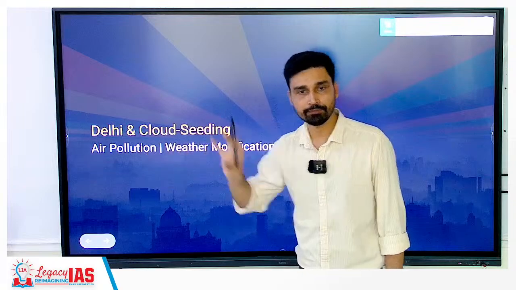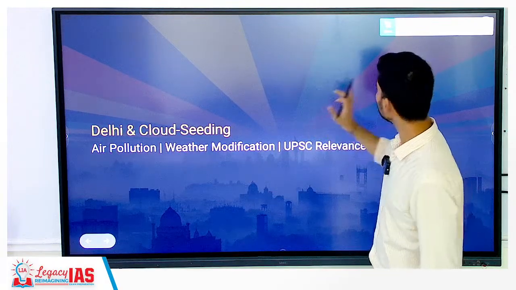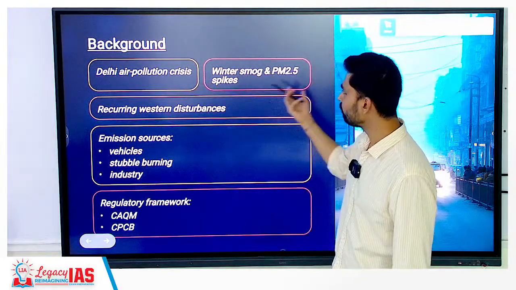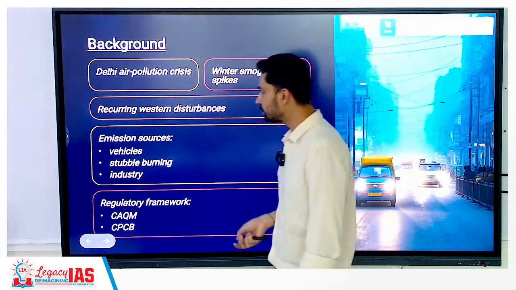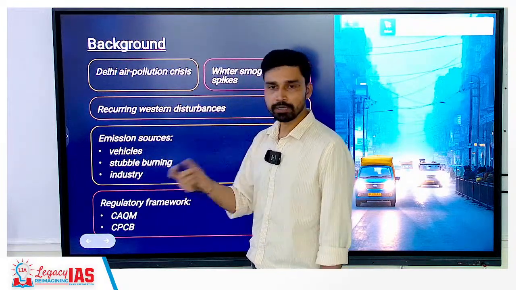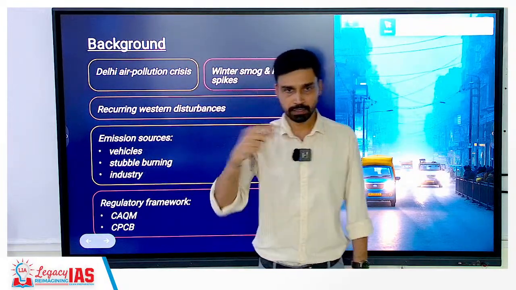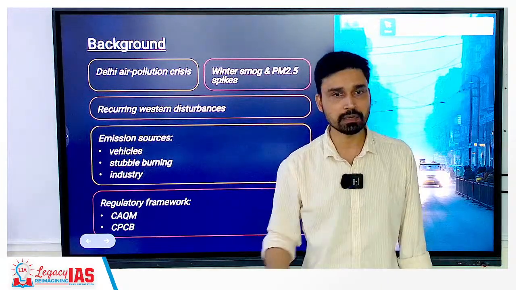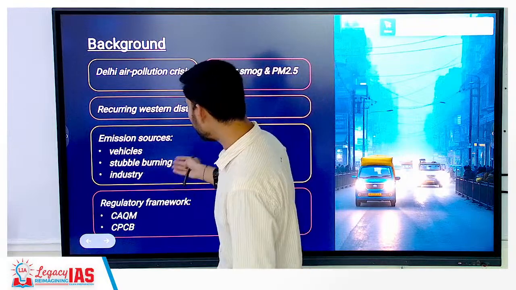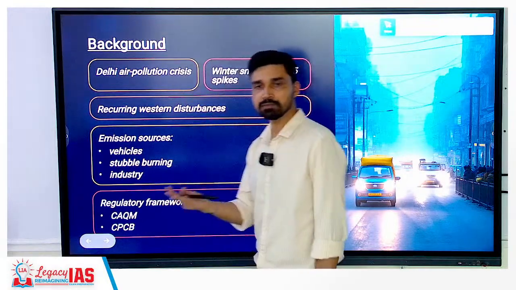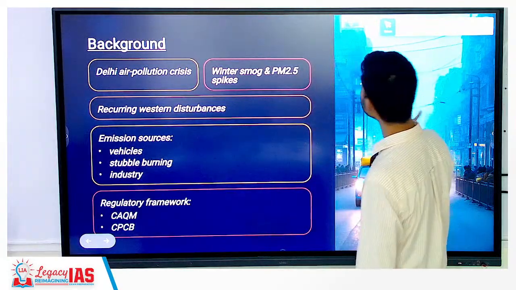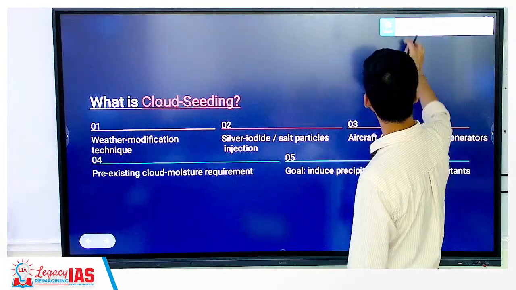How? By using cloud seeding. Also, briefly, maybe we have discussed in class the same thing about winter smog, PM 2.5 smog, recurring western disturbances. Emission sources are what? Same: vehicles, and stubble burning is considered the main culprit, when the farmers of Punjab and Haryana are burning crops and all. In the last class also we talked about that briefly, right? So stubble burning, and industries that are emitting large amounts of pollutant particles, gases and all that. So basically it is in this background that cloud seeding was attempted.